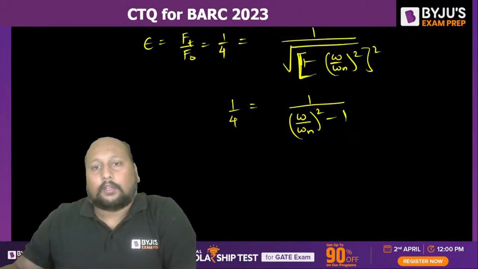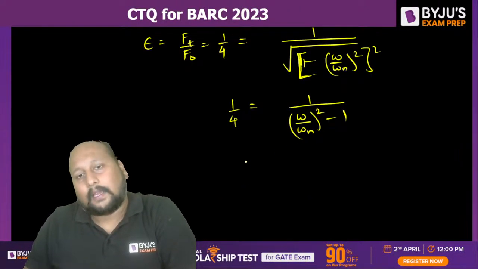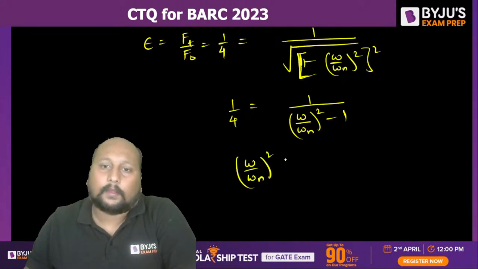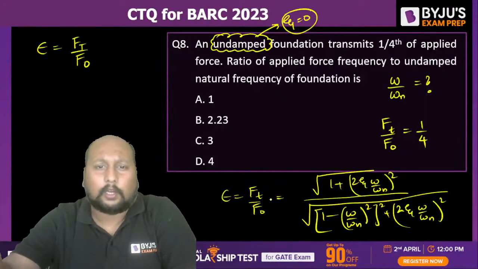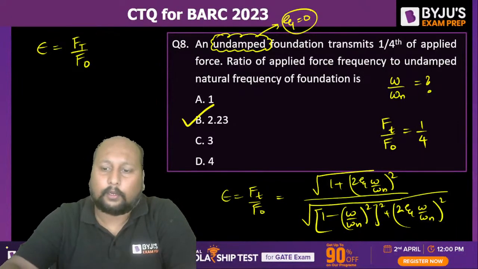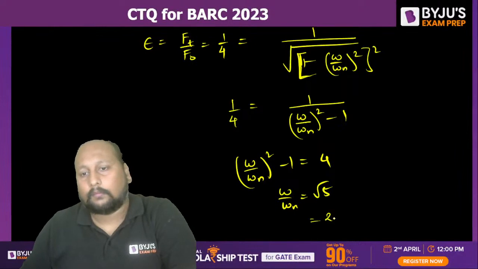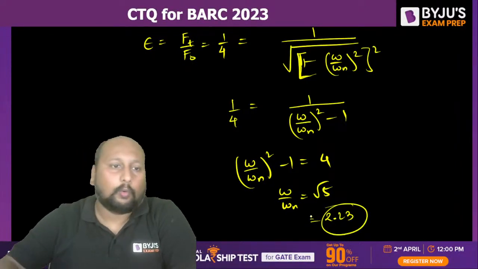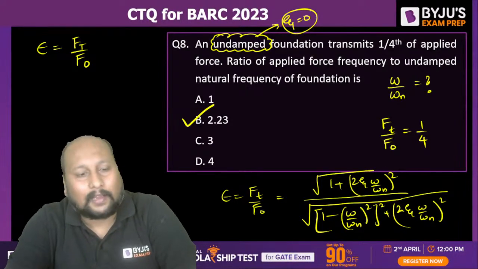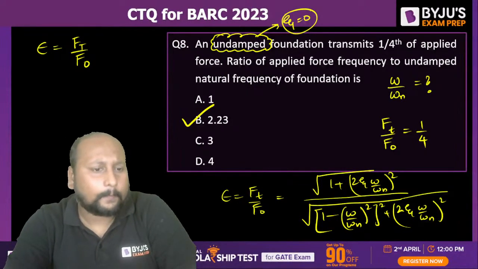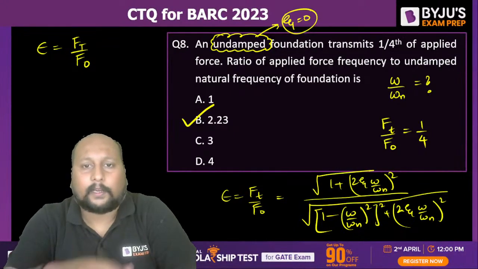So just rearrange. You will be getting (omega by omega n) whole square minus 1 is equal to 4. So omega by omega n is equal to root 5, so somewhere around 2 point something. Option B is the correct answer, 2.23. Omega by omega n value will be simply equal to 2.23. Clear? Correct, Roshan. Very good.